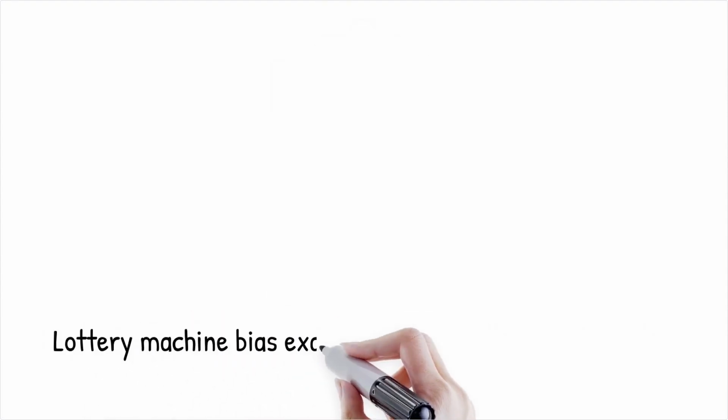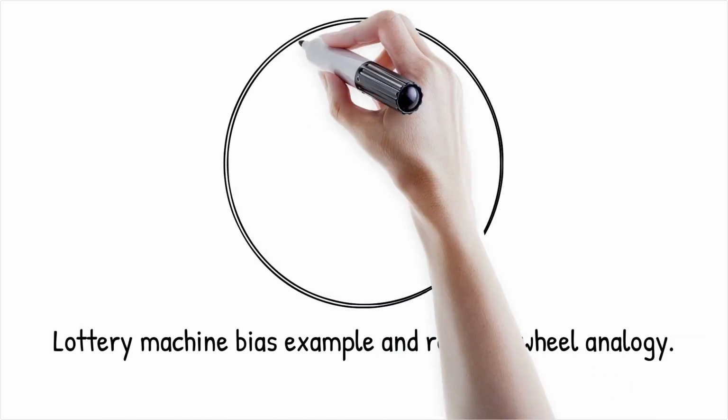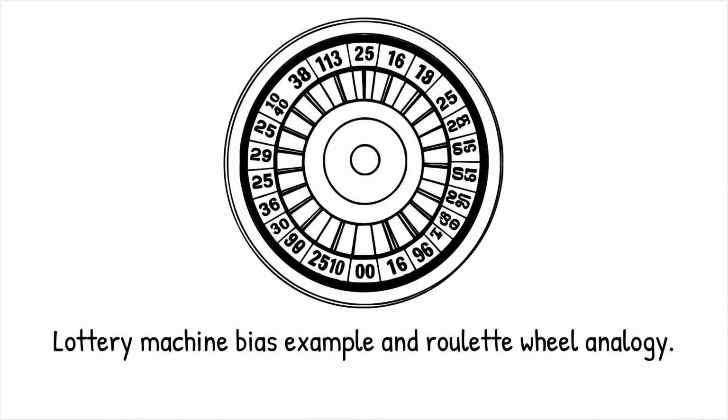Example. If one ball is slightly lighter, it might be drawn more frequently, creating a hidden bias in the system. Analogy. It's like spinning a roulette wheel with an uneven surface. Over time, certain numbers may come up more often due to the imbalance.